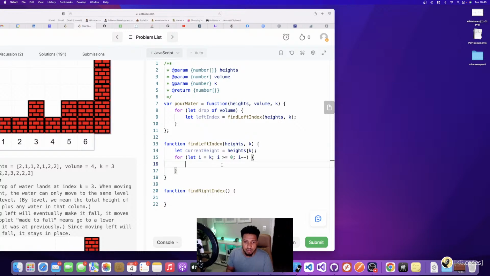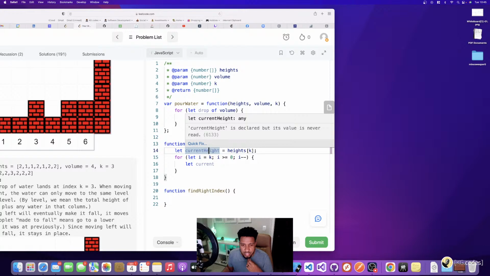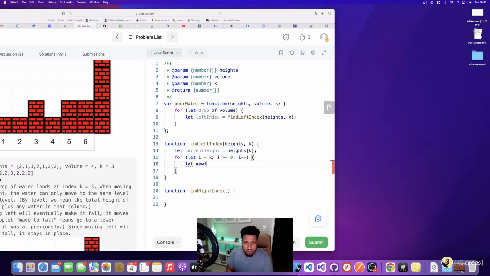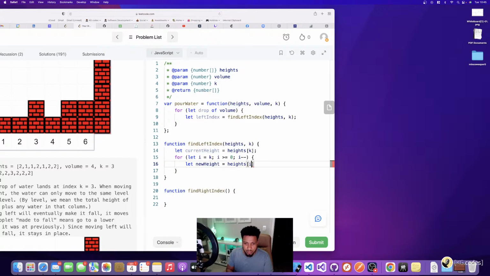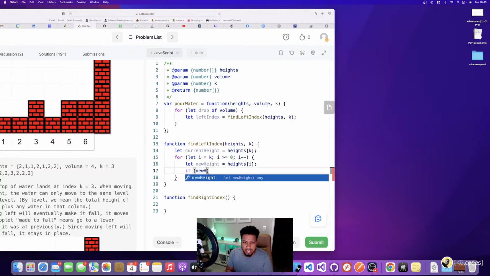And so now when I look at this current height, the current height is K, and then this is the new height that I just found. So I need to use I to get that out. And then I look at the new height. Okay, so now I'm at my next spot. So the next one, I do think this would be K minus 1.